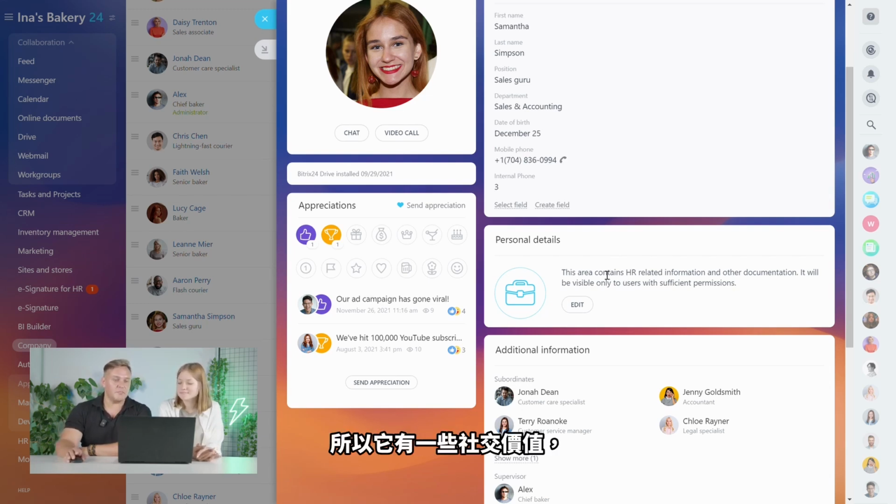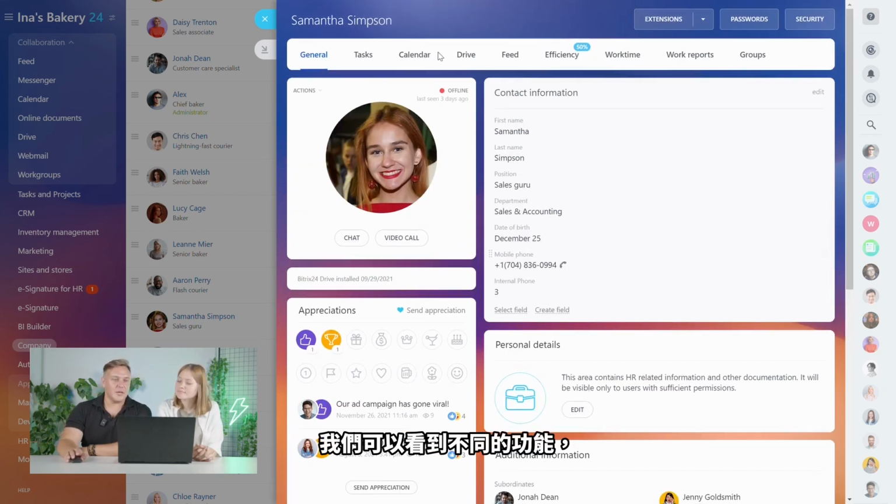So it has some social value because it's always nice to be nice to other people, but it also has some human resource management value, right? Because when you distinguish some employee, it not only boosts their own morale, but it's also great for everyone else to see that this person is doing a really great job. Yeah, maybe I need to do the same. Yeah, maybe I need to work better. But we're going to talk about the mechanism of awarding appreciations a little bit later.